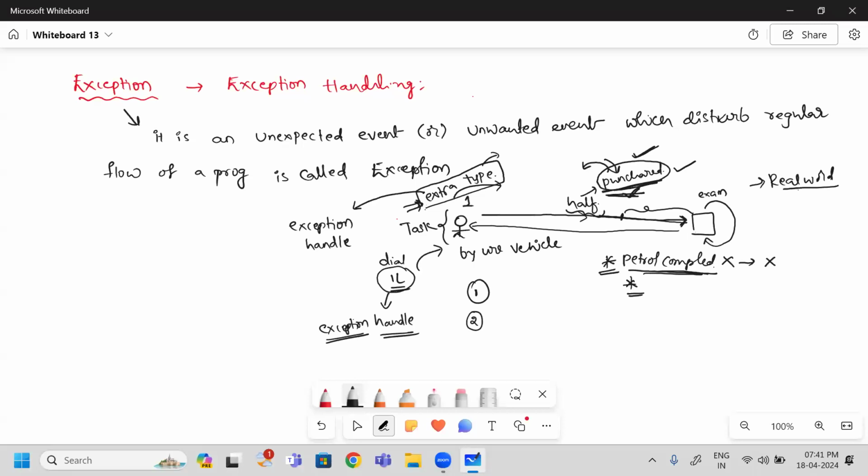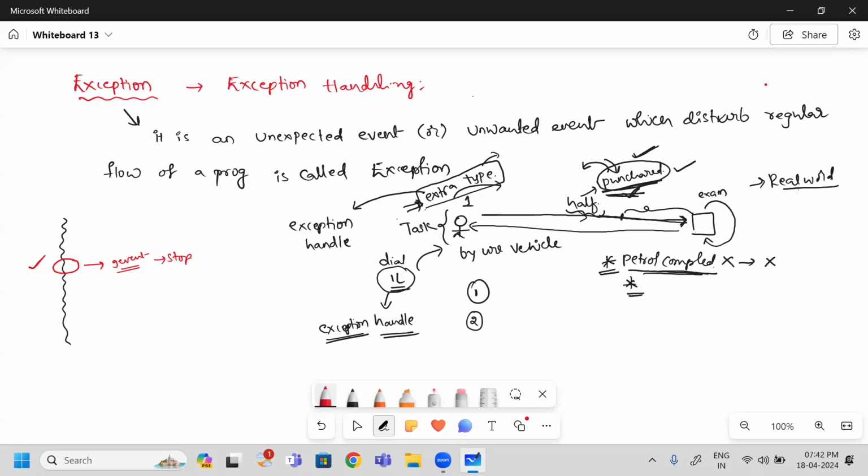So how can I apply the same thing in our program? While you are executing a program, you have one of the statement. This statement will immediately generate a small event. This event immediately stops your program execution and the remaining program never executes. These types of things are called an exception.